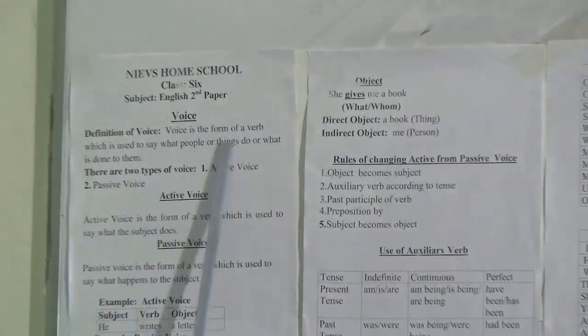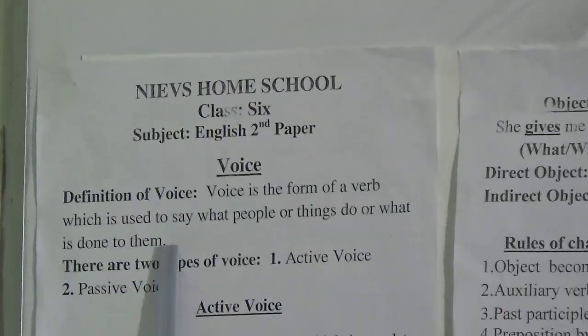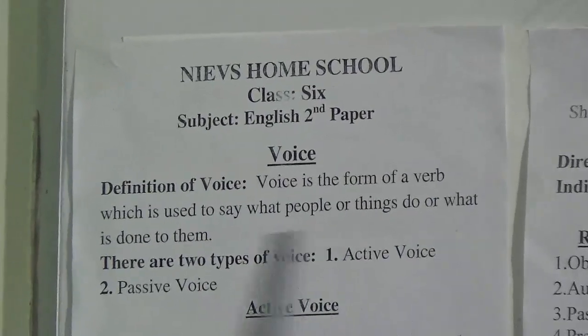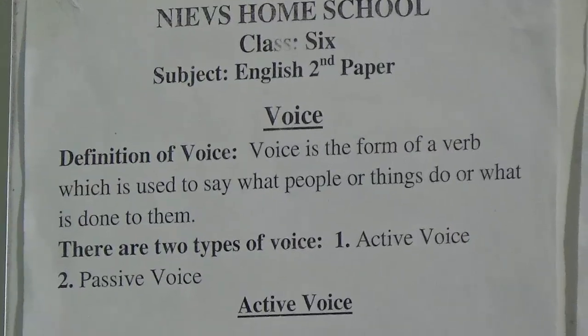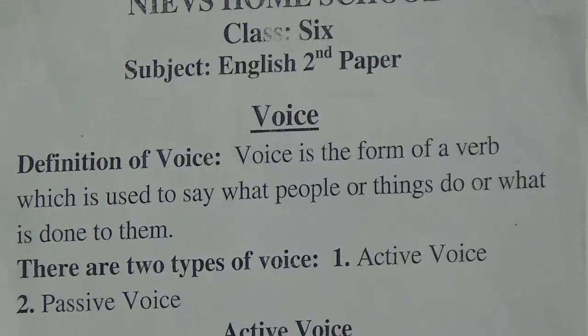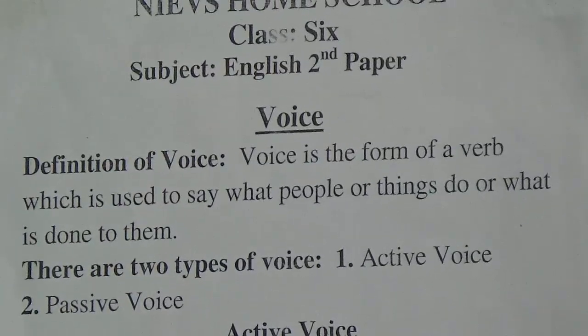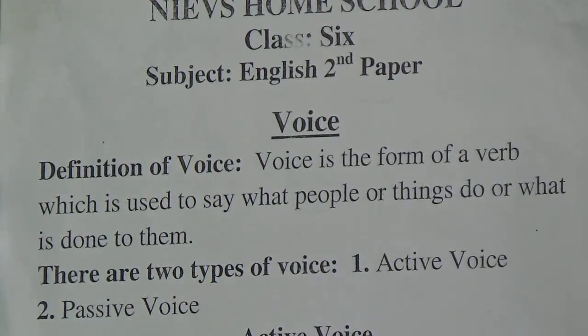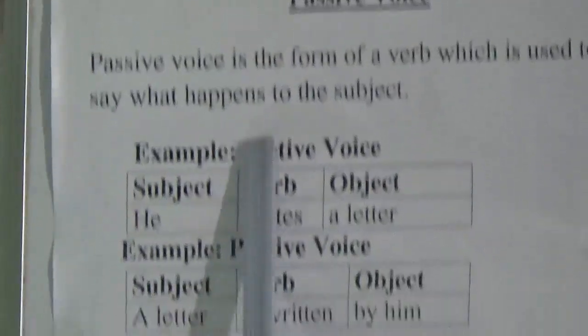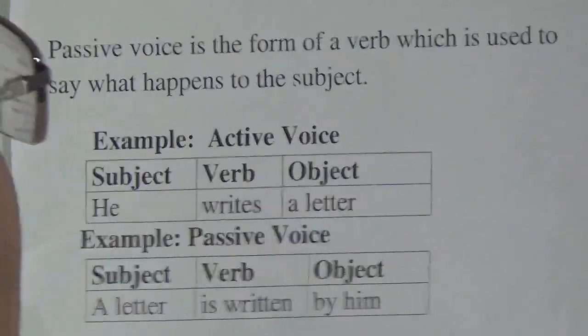What is a voice? Voice is the form of a verb which is used to say what people or things do or what is done to them. There are two types of voice, active voice and passive voice. The definition of active voice is the form of a verb which is used to say what the subject does. Passive voice is the form of a verb which is used to say what happens to the subject.